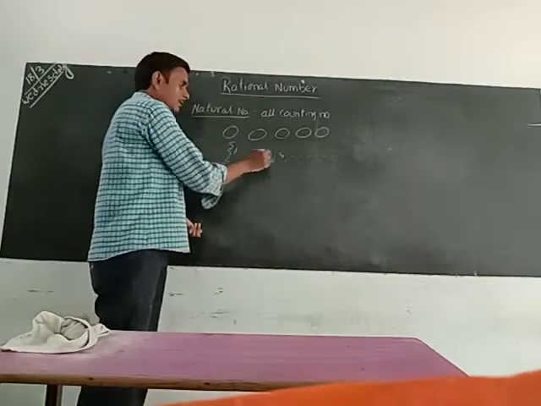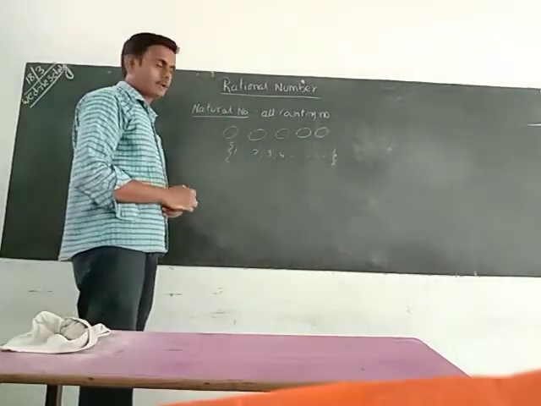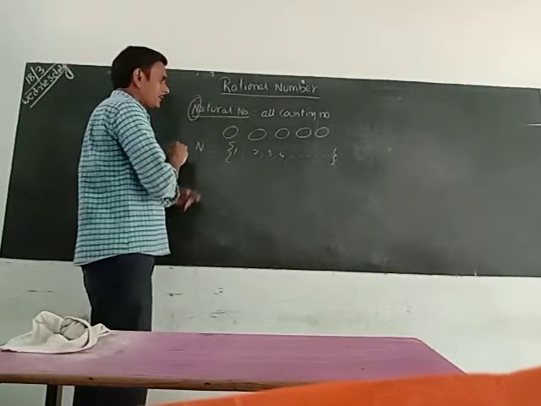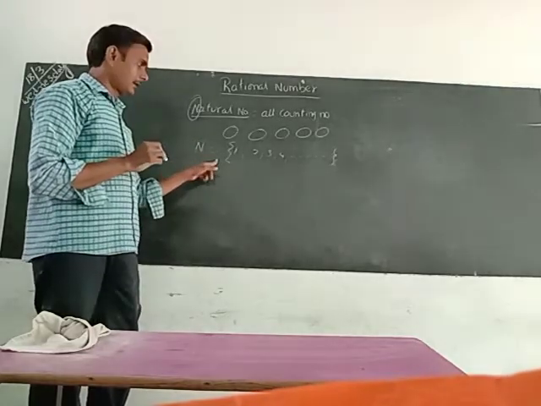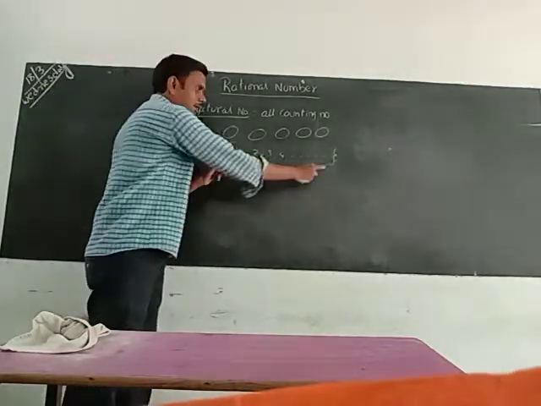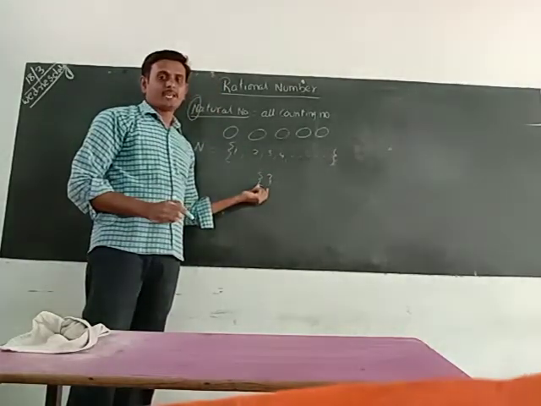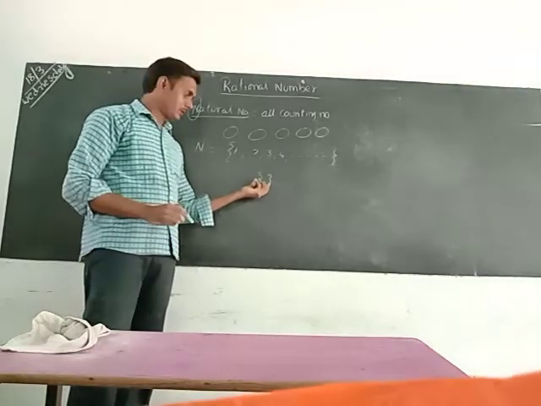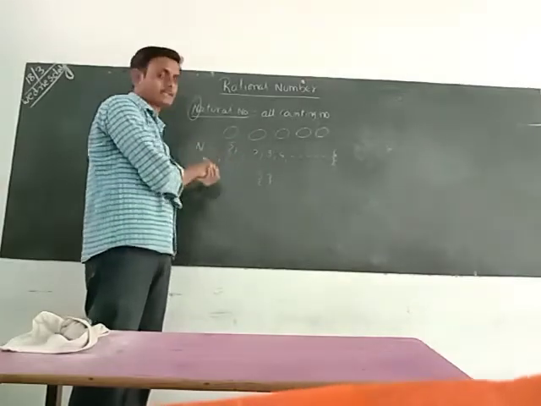Natural numbers are denoted by which letter? Already in previous classes we discussed that. Natural numbers are denoted by N, the starting letter of natural. These symbols are called braces, or flower brackets. These brackets are used to represent the group of numbers related to a particular set.